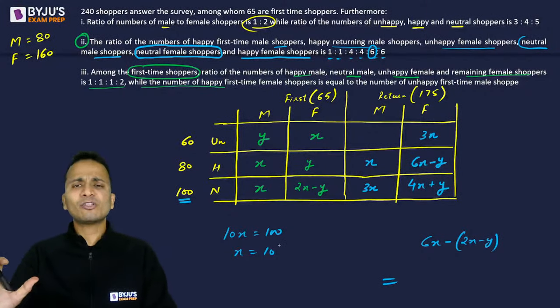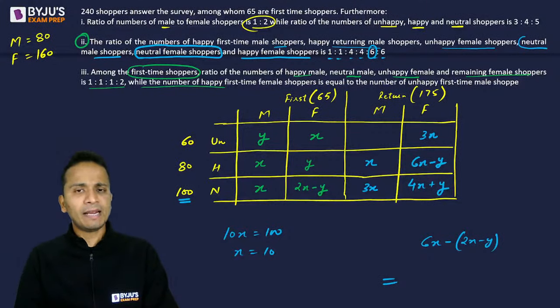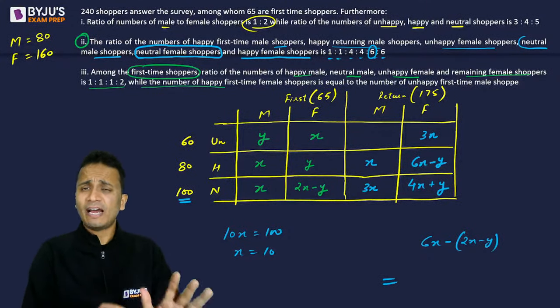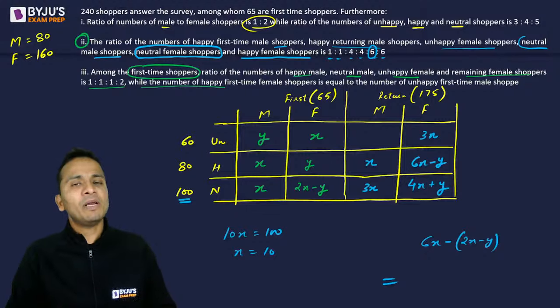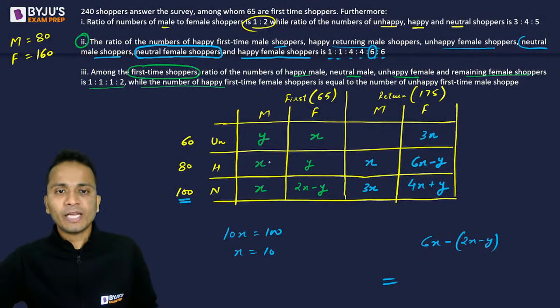Now Amit, after this nothing is left. Yes, it is an easy question, but definitely time taking, and I have told you earlier that in XAT we have a lot of time. So we can afford to spend some time. So the value of x is 10. I'll write 10 wherever I have x. 3x will be equal to 30. This will be equal to 30.